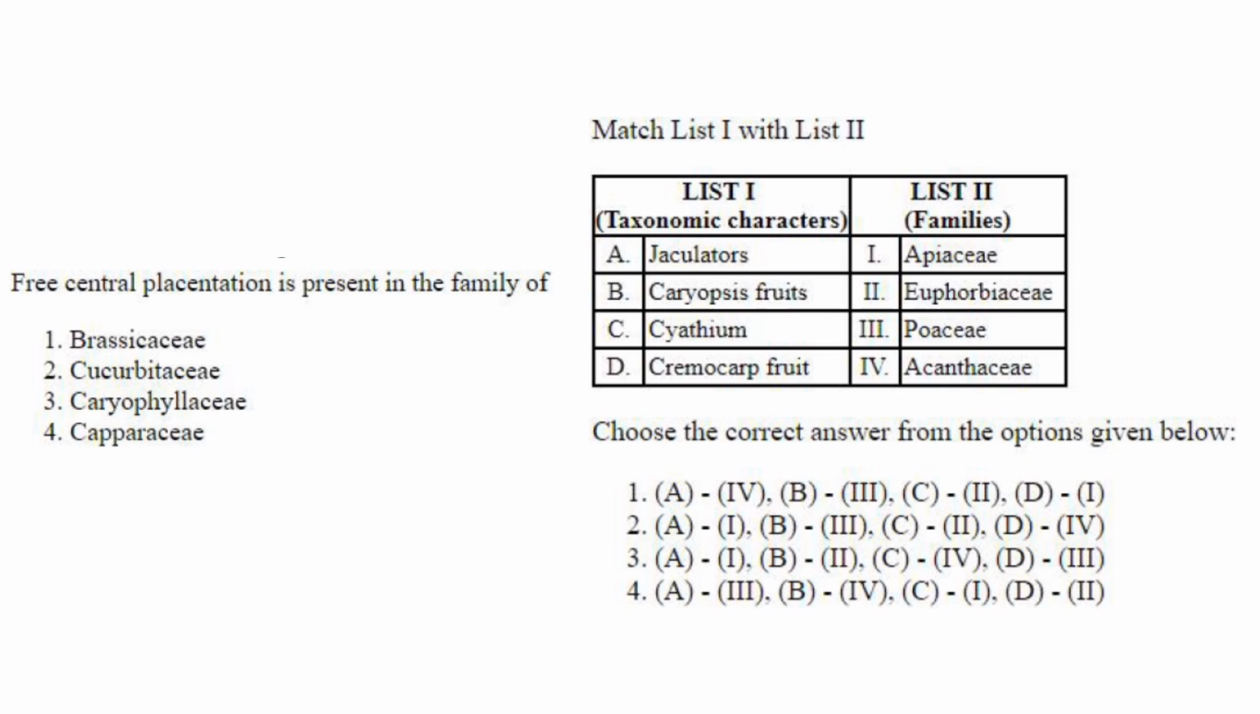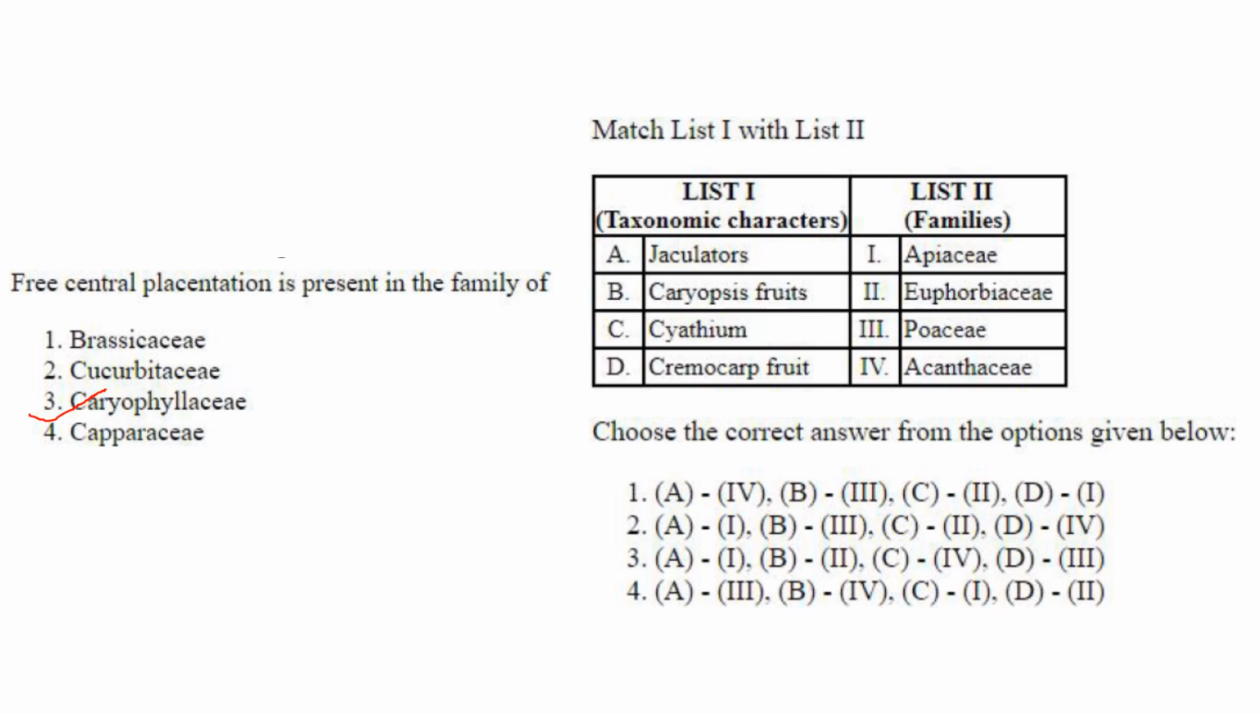Then next one, free central placentation is seen in the family Caryophyllaceae. Answer is option 3. Brassicaceae exhibits parietal placentation. Cucurbitaceae exhibits parietal or basal placentation. Capparaceae has parietal placentation. So the answer here is free central placentation, which is in Caryophyllaceae.